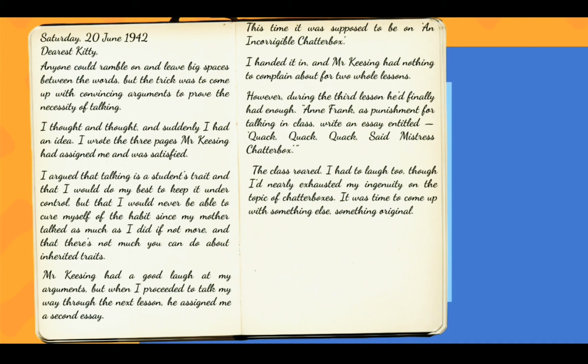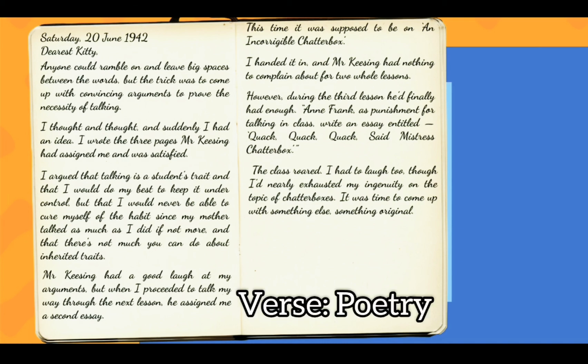She says that she had nearly exhausted her ingenuity. Ingenuity means her originality on the topic of chatterboxes because there was nothing else to write. But she wanted to come up with something else, something original, to convince this teacher that it is very important to talk during the classes. So she finally decides to come up with some original ideas for this 3rd essay.